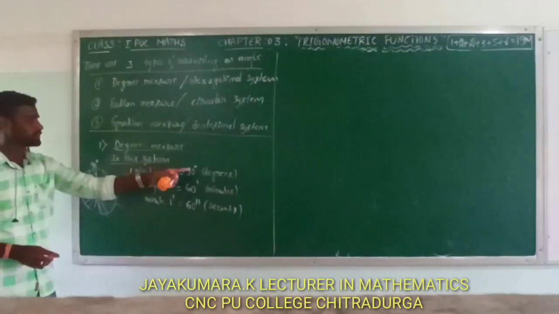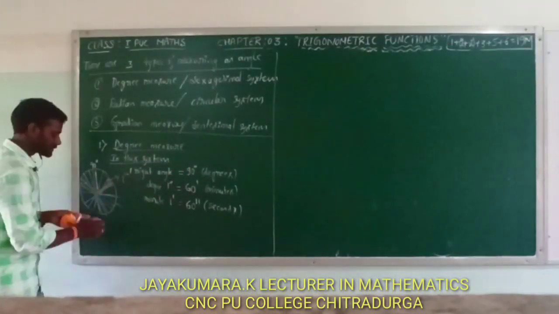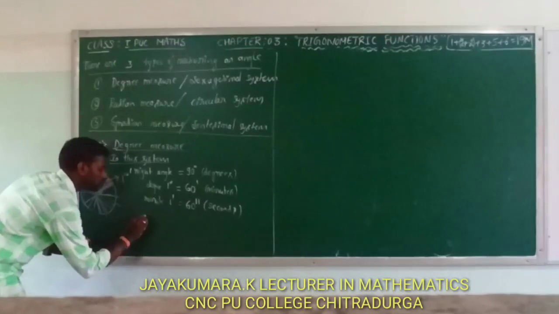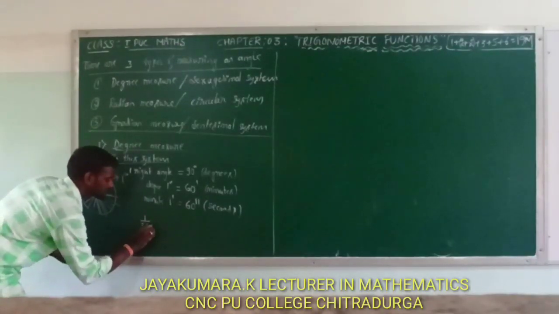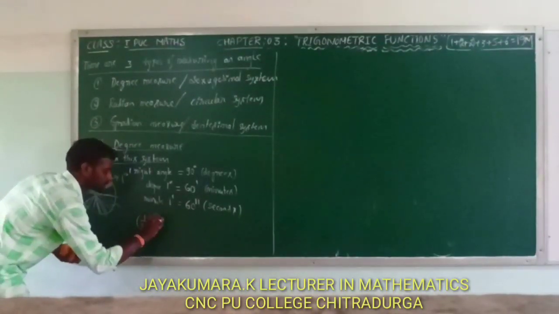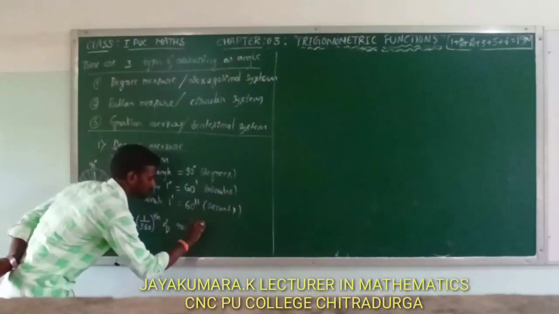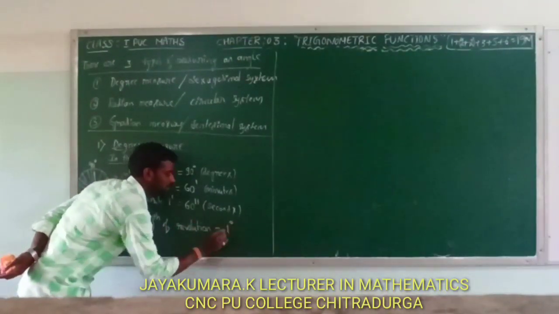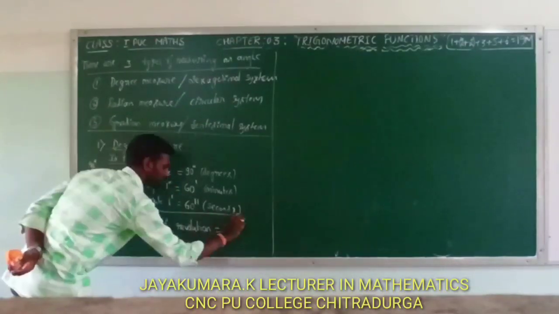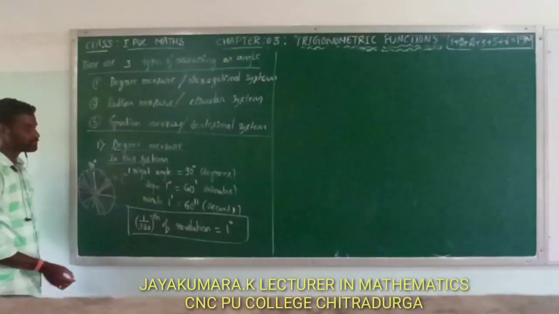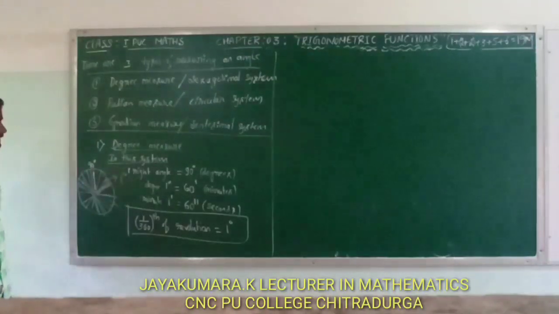That is, 1 degree is equal to what? That is 1 by 360th of a revolution is equal to 1 degree. This is very good. Okay, next.